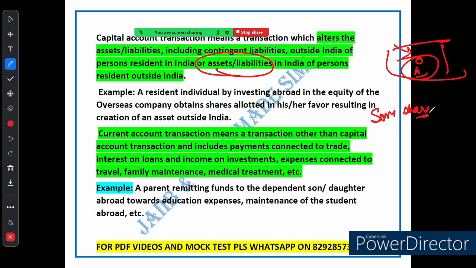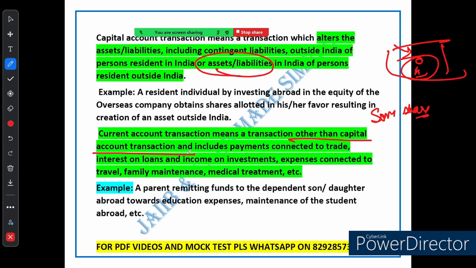Right? So now let's move on to the current account transaction. These are basically any transactions that are not capital account transactions, which is, other than the capital account transaction. So what does it mean? This could be anything from making payment for trade, paying interest on a loan, or earning income from investment. For example, let's say you have a son or a daughter studying abroad. If you send money to help pay for their tuition, rent, or living expenses, that's a current account transaction. You are not creating any new asset or liability with this money, but you are supporting your child's education and daily needs. That is the difference.